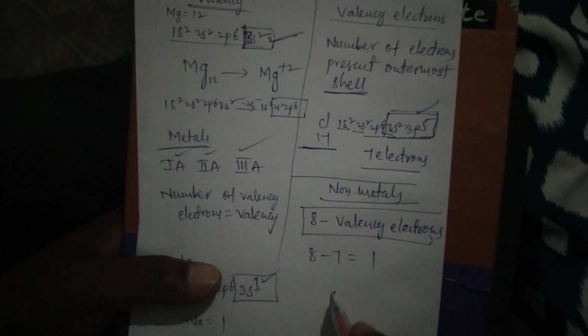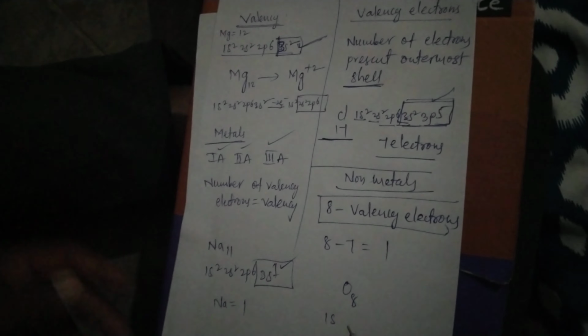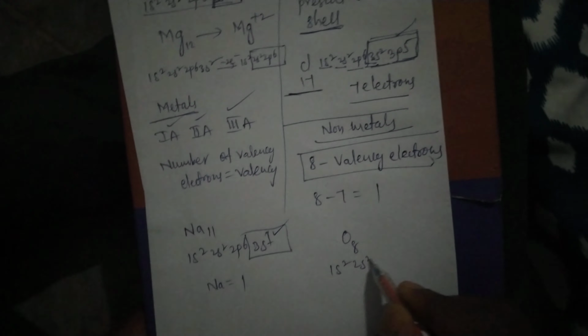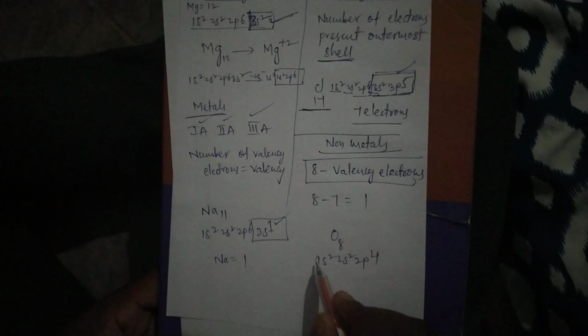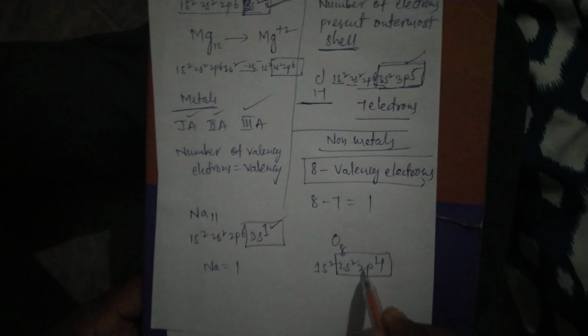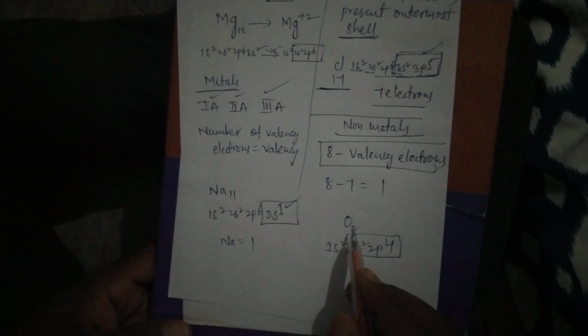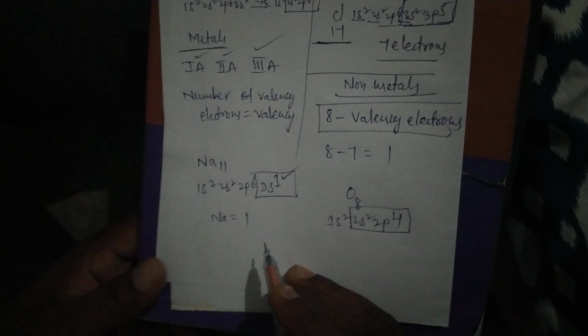Suppose I am writing here oxygen. Oxygen atomic number is 8: 1s2, 2s2, 2p4. Here there are the first shell and the second shell. In the second shell exist 2s and 2p, which contain 6 electrons.